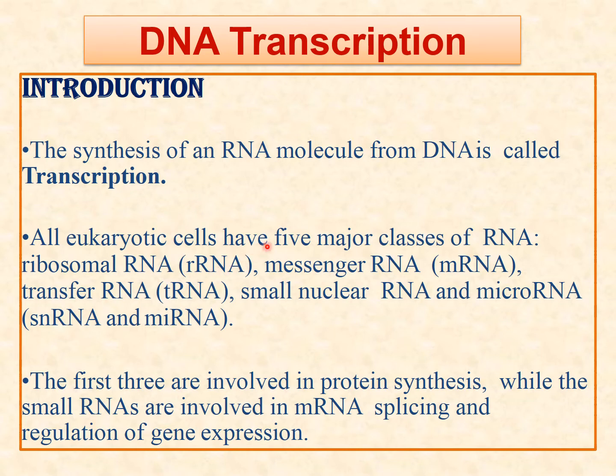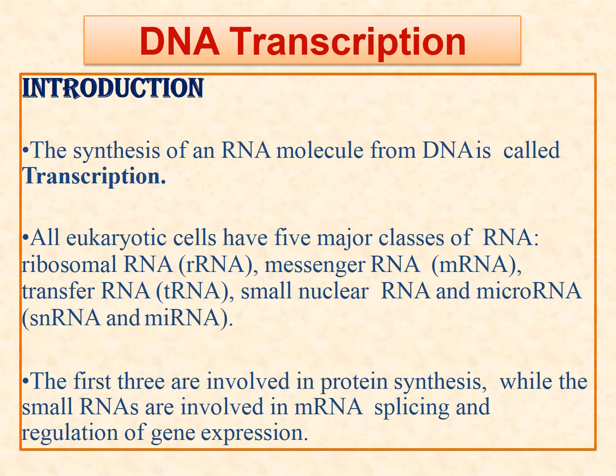In eukaryotic cells, there are 5 major classes of RNA: ribosomal RNA, messenger RNA, transfer RNA, small nuclear RNA and microRNA. The first 3 are involved in protein synthesis, while the small nuclear RNA is involved in messenger RNA splicing